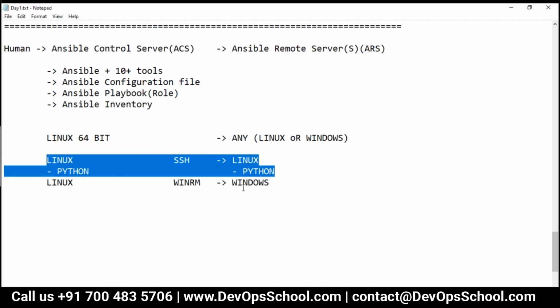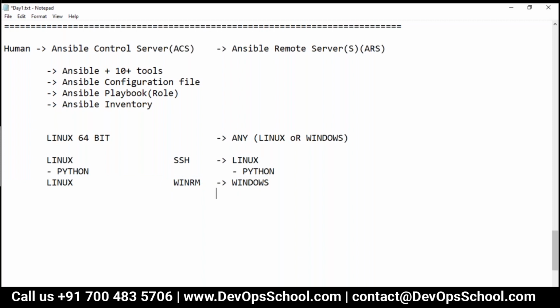But when you have Windows hosts, then on Windows machines you need two things. One is PowerShell 3.0, which is default nowadays and comes with every Windows, and another one is .NET 4.5x or something like that, which also comes by default nowadays. And the third thing that has to be installed is WinRM. In Windows 2019 plus, that is also coming by default. That's the reason we call it agentless.